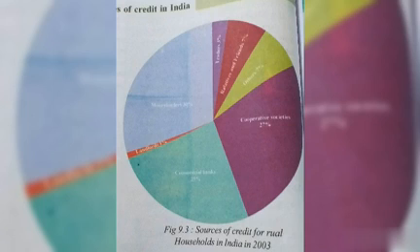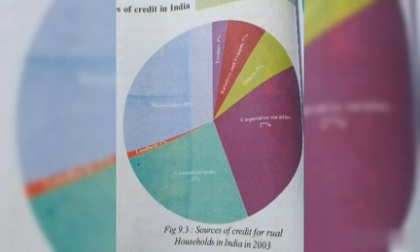Here you have a pie chart. In this pie chart we can see the various sources of credit to rural households in India. Out of every 100 rupees of credit required by rural families, 25 rupees are available from commercial banks. Besides the banks, there is another source.